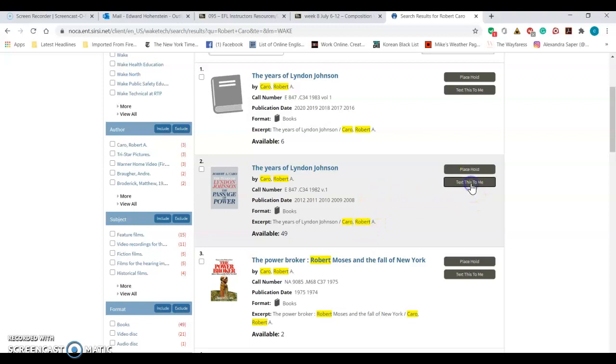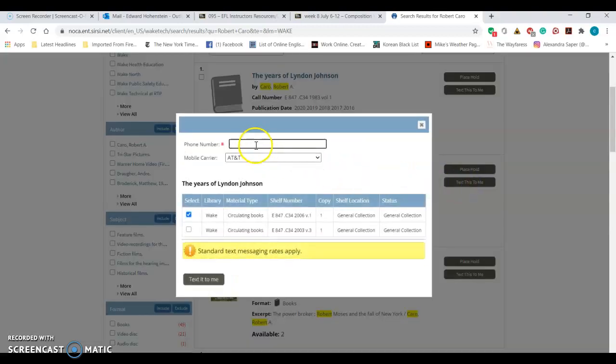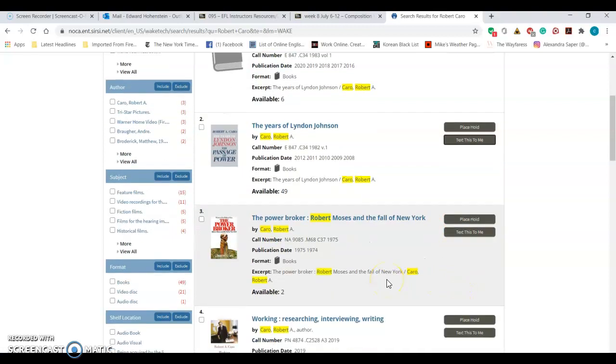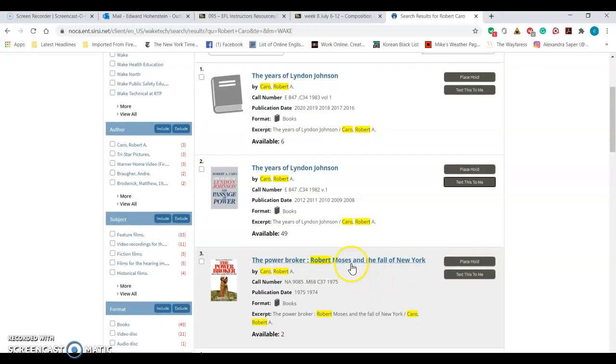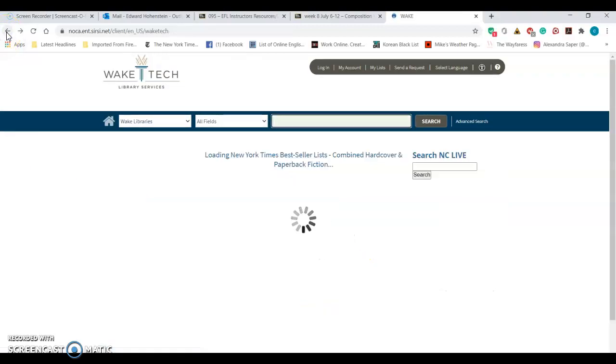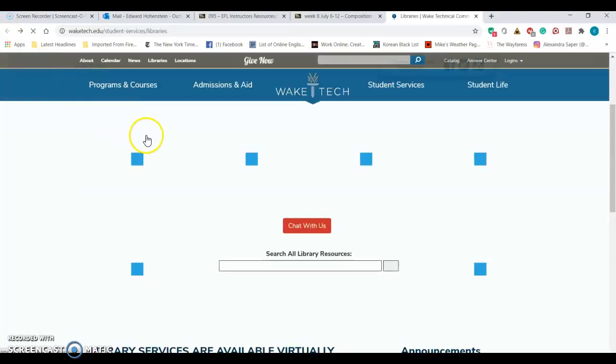You can have this texted to you. You can take a phone number and text it to you. There's also ways you can probably get it downloaded. This is an interesting book. I would love to read this one about the Power Broker, but that's the way you can find a book. So let's go back to our previous page.